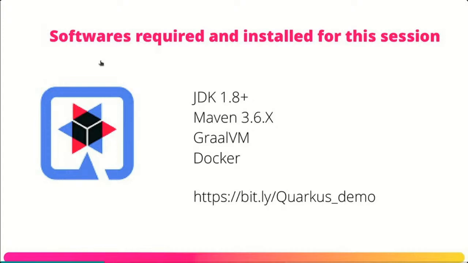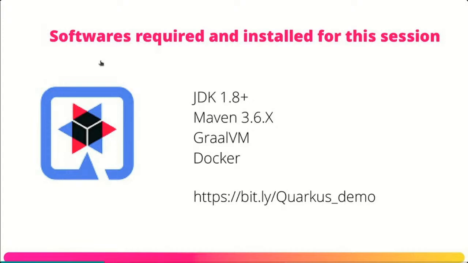Now GraalVM is also installed here. GraalVM is a polyglot programming model where you can write different JVM languages, and even other languages I believe, and GraalVM can come into the picture and compile your code. GraalVM is important because Quarkus uses it, and Micronaut and other frameworks are using GraalVM to create native images.